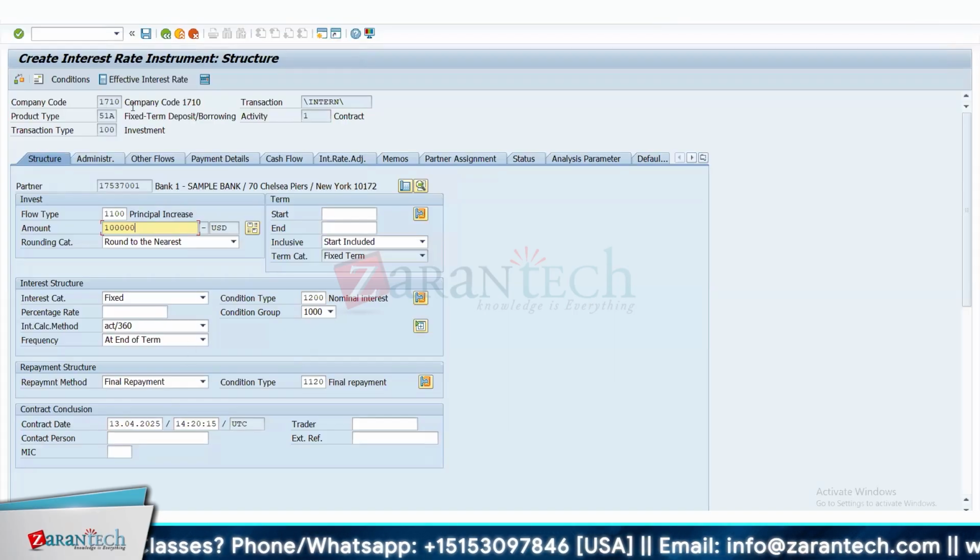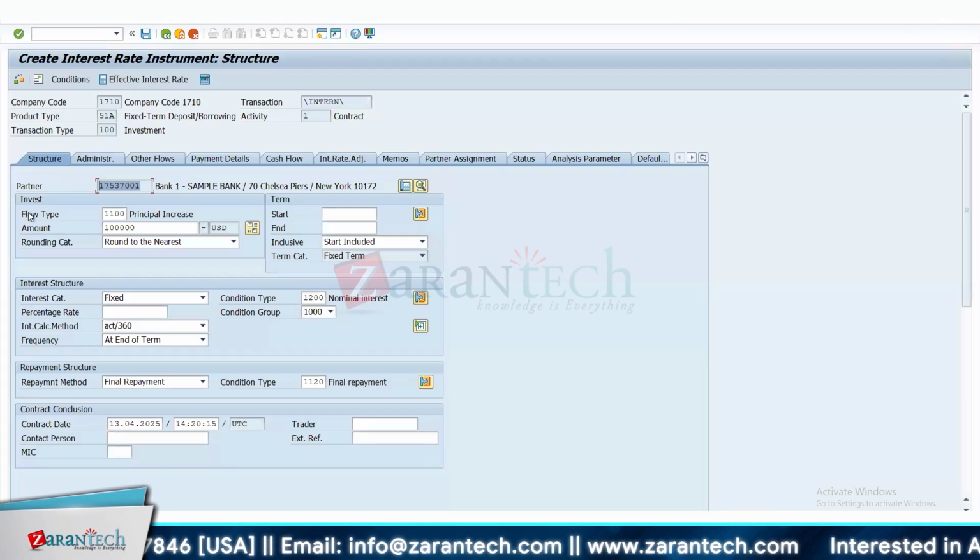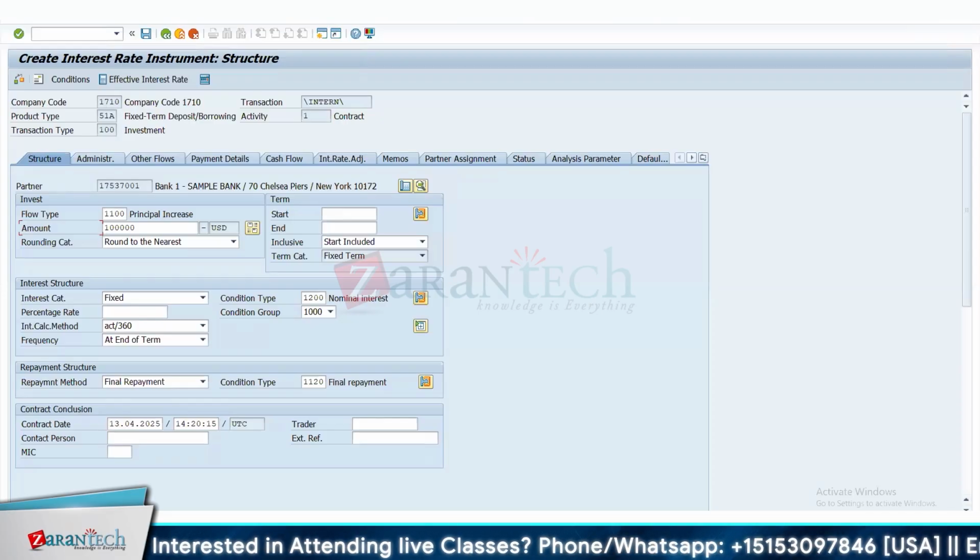Here we give some of the details outside, and once we come inside, we have different tabs. The first tab is the structure tab, where you have the business partner. This gets defaulted from the input that we give. Then flow type is something we discussed, 1100, principal increase. That means it's an outflow for you, 100,000. Principal increase from what point of view? I make an investment, so my money is decreased, right? Or principal increase of the investment.